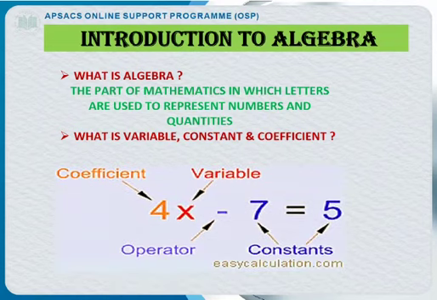As you can see, all the alphabets that are used in algebra are known as variables. The number which is with a variable is known as coefficient, and the numbers that are without variables are known as constants, and the signs between them are known as operators. Okay, moving forward.